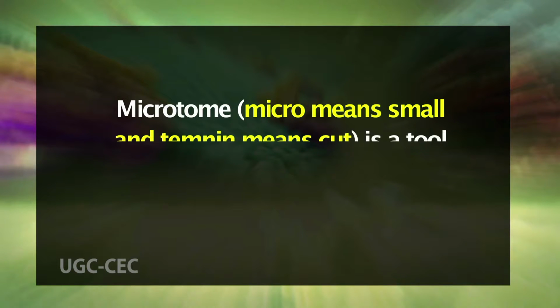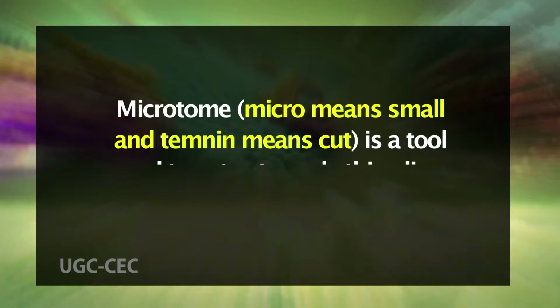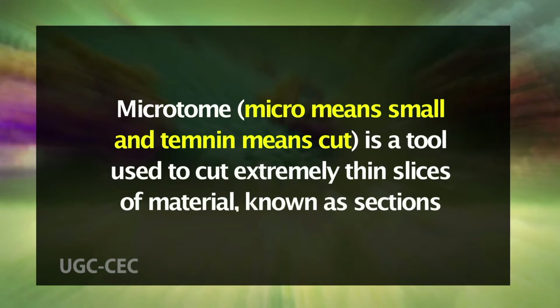Dear students, now we will discuss microtomy. After successful embedding, sectioning of specimens is done by microtomes. Microtome, micro means small and tome means cut, is a tool used to cut extremely thin slices of material known as sections. Earlier microtomes enabled free-hand sectioning of fresh or fixed material using a sharp razor. Modern microtomes are precision instruments designed to cut uniformly thin sections of a variety of materials for detailed microscopic examination.